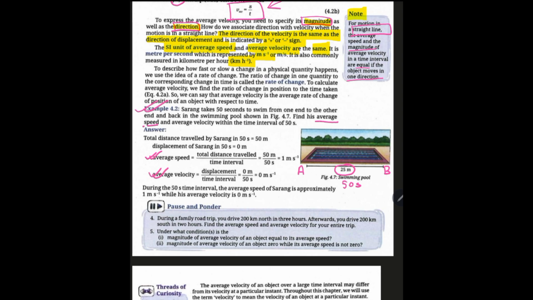And what will be the average velocity? Displacement divided by time taken. Now when he starts from, say, point A and returns to point A again, for that type of motion, when the person is returning to the starting point, the time taken is 50 seconds again, and displacement is 0. That means when the person starts from a position and returns to the same position, the displacement is taken to be 0, and so the velocity is 0 meter per second. Do not forget to give the unit, which is very important in numericals.